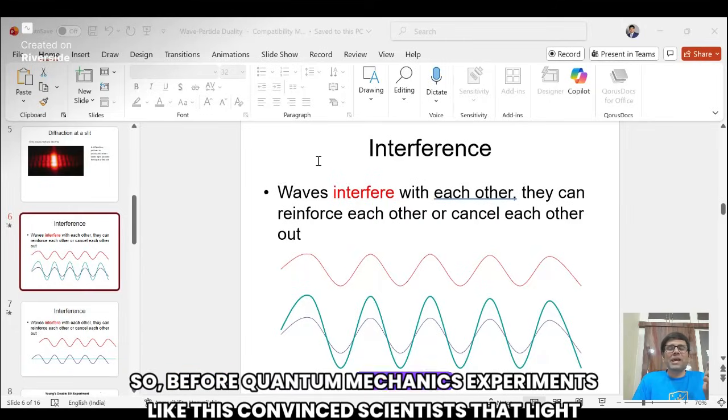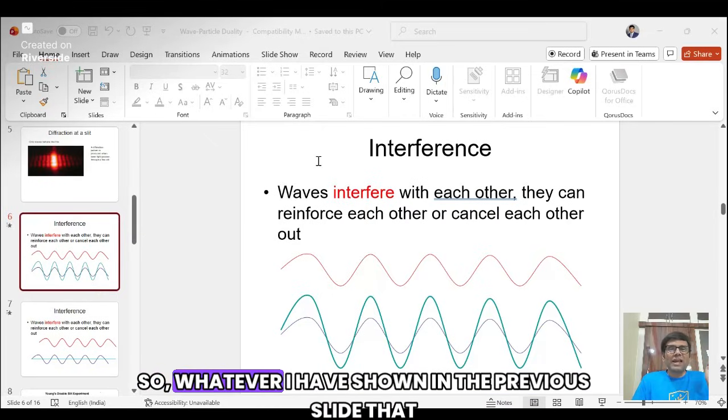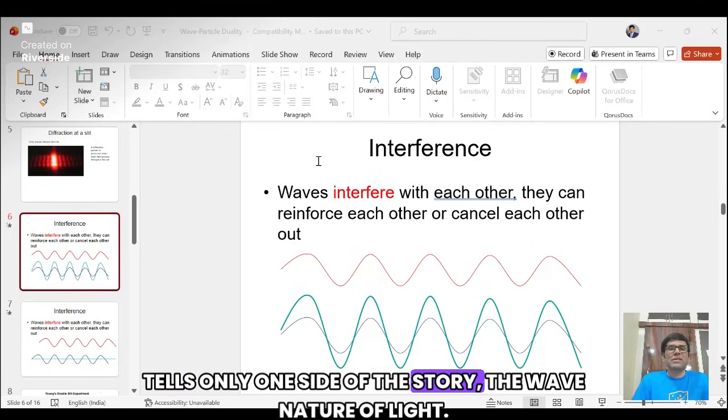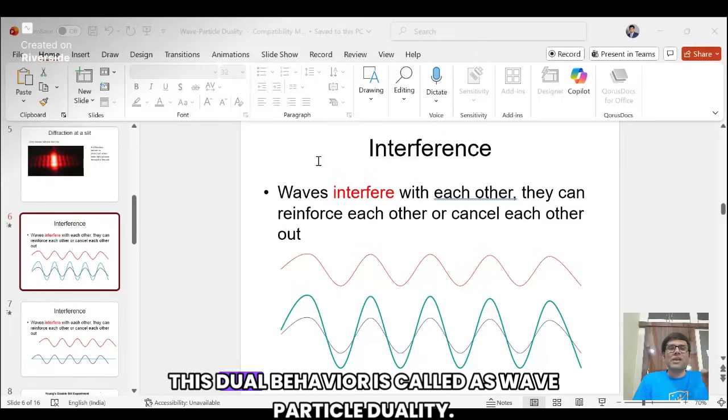Before quantum mechanics, experiments like this convinced scientists that light is a wave, but later experiments showed that light also behaves like a particle, right? So whatever I have shown in the previous slide tells only one side of the story, the wave nature of light. To fully understand light, we must accept both wave and particle behavior. This dual behavior is called wave particle duality.